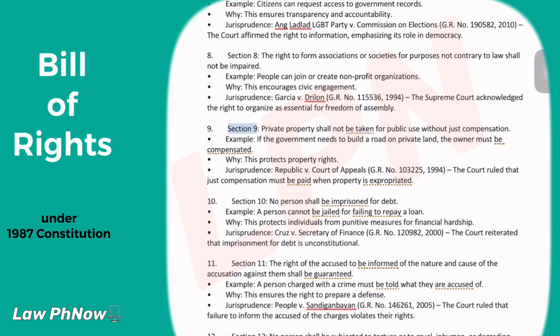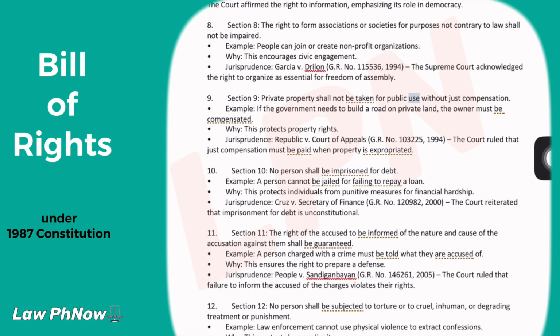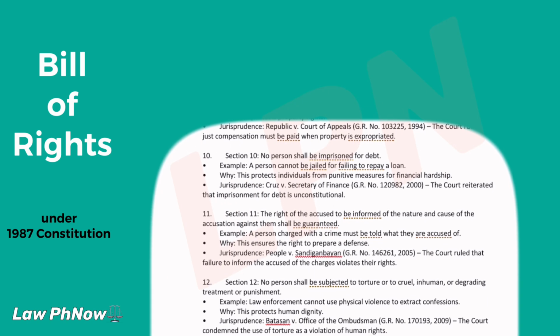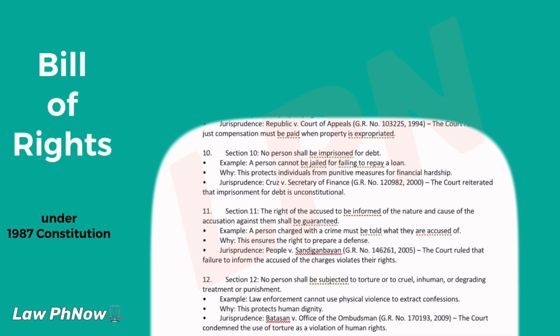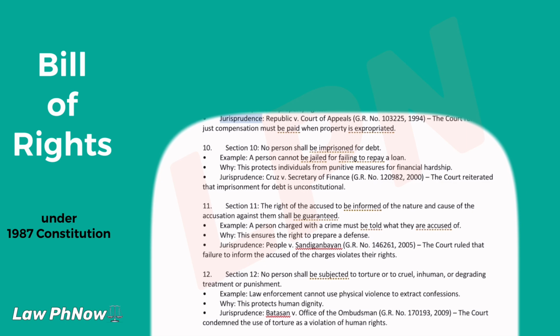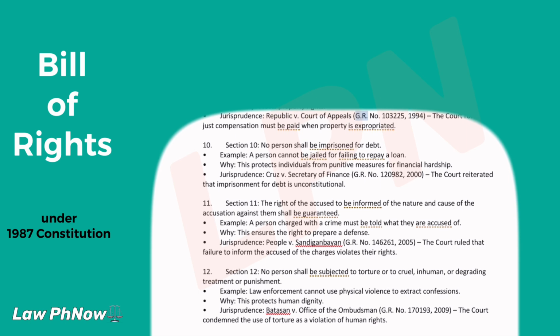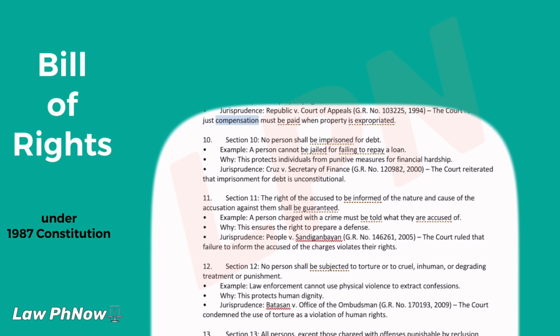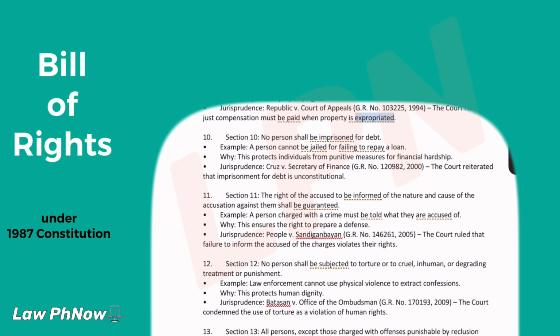9. Section 9. Private property shall not be taken for public use without just compensation. Example: if the government needs to build a road on private land, the owner must be compensated. Why? This protects property rights. Jurisprudence: Republic v. Court of Appeals, GR number 103225, 1994. The court ruled that just compensation must be paid when property is expropriated.